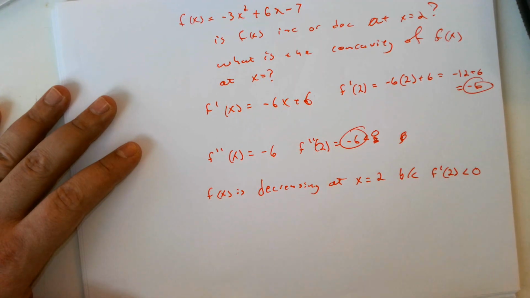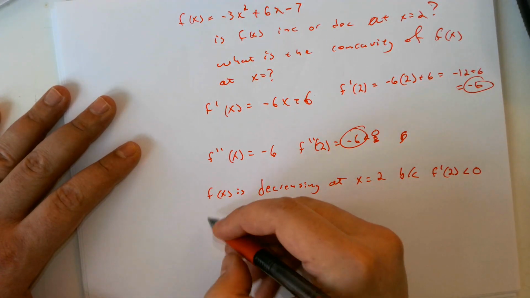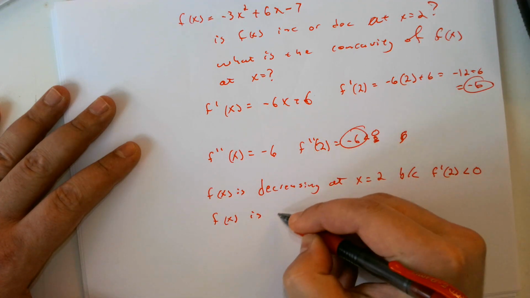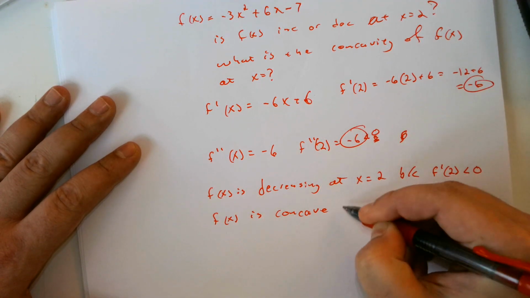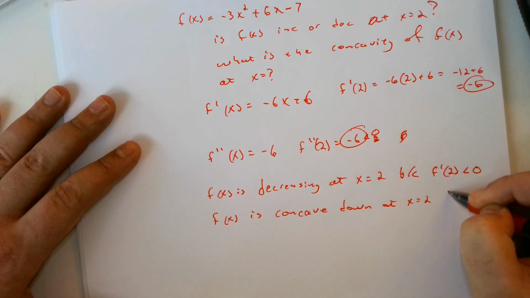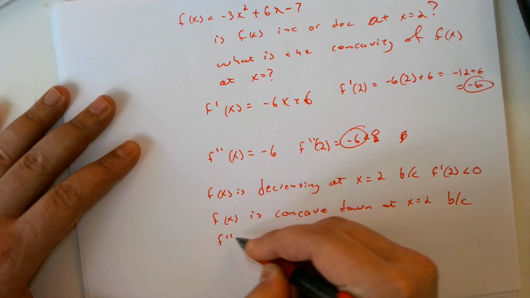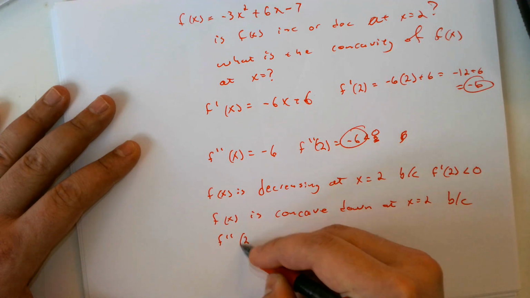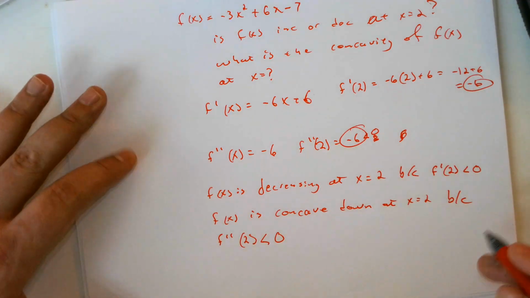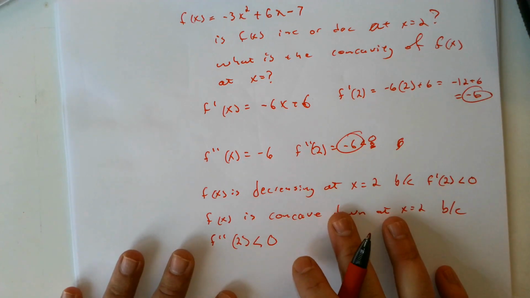All I care about is that the value is less than 0, or negative. F of x is concave down at x equals 2 because f double prime of 2 is less than 0.